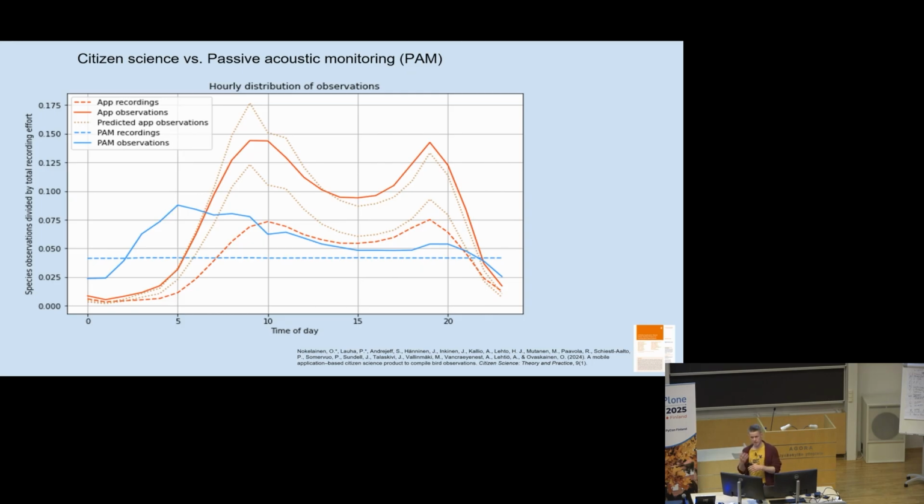Whereas people who use this application typically have first heard or seen a bird singing and they record that specific bird, so these are more like targeted recordings. So there are these differences between different data types, and it is important to realize that, and maybe the best results are received when we combine these different data types together.